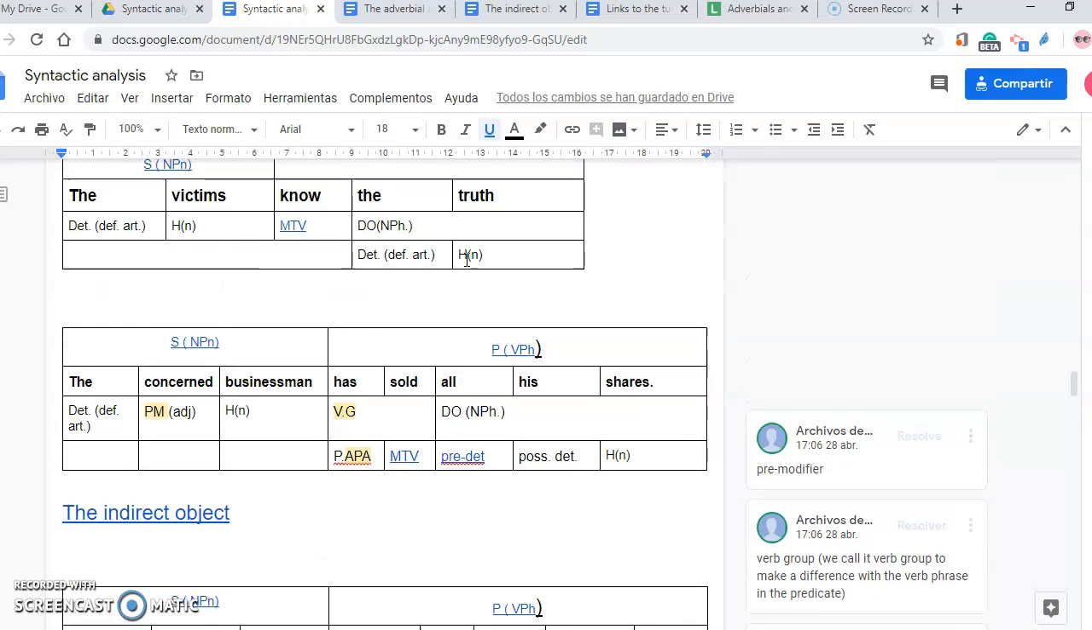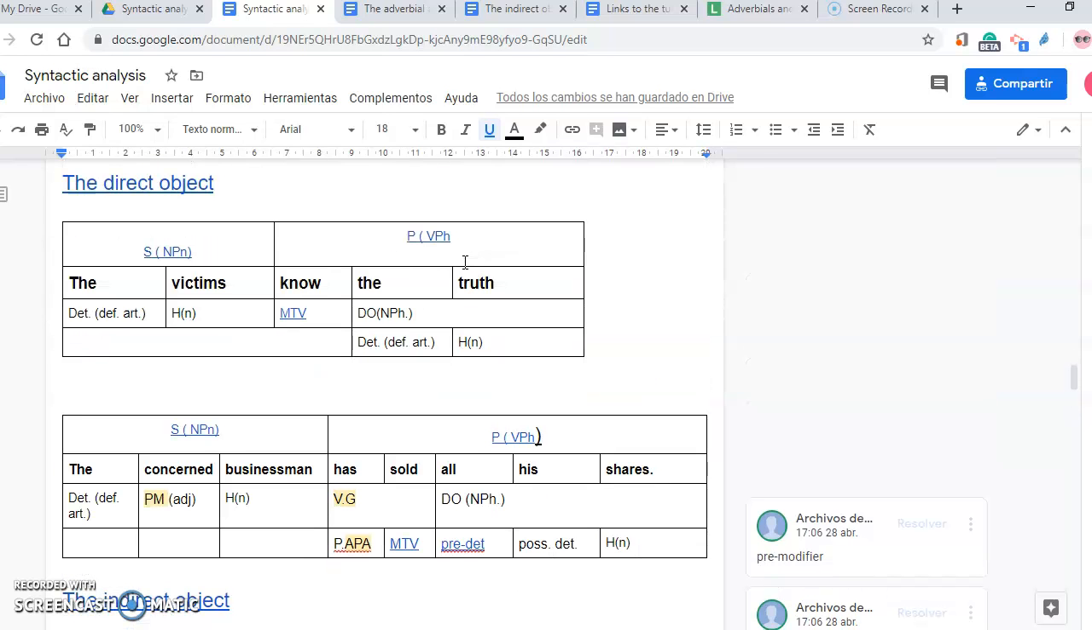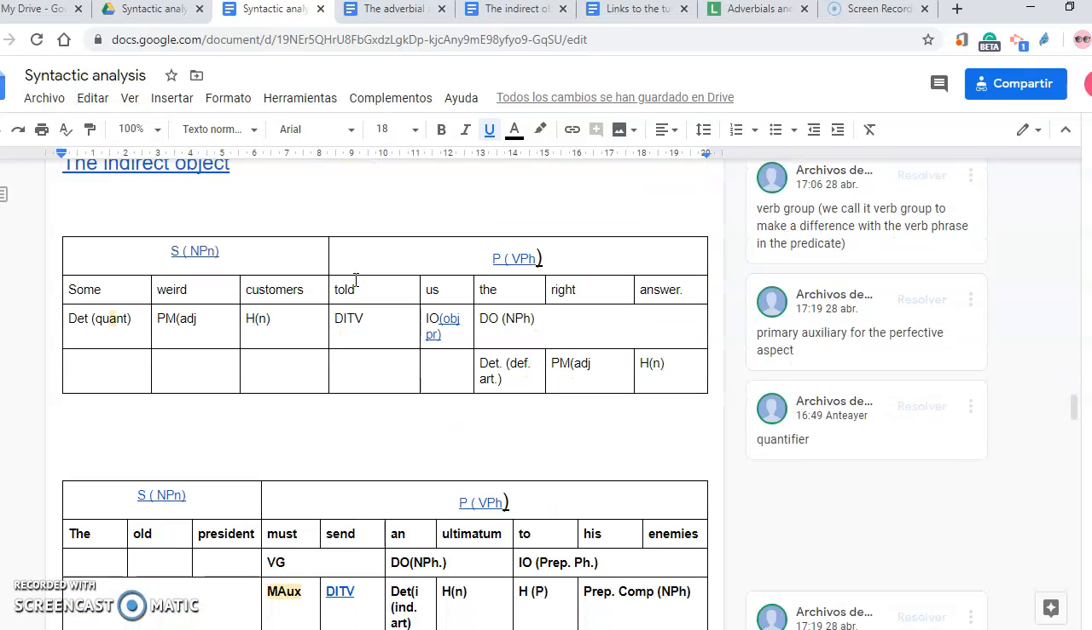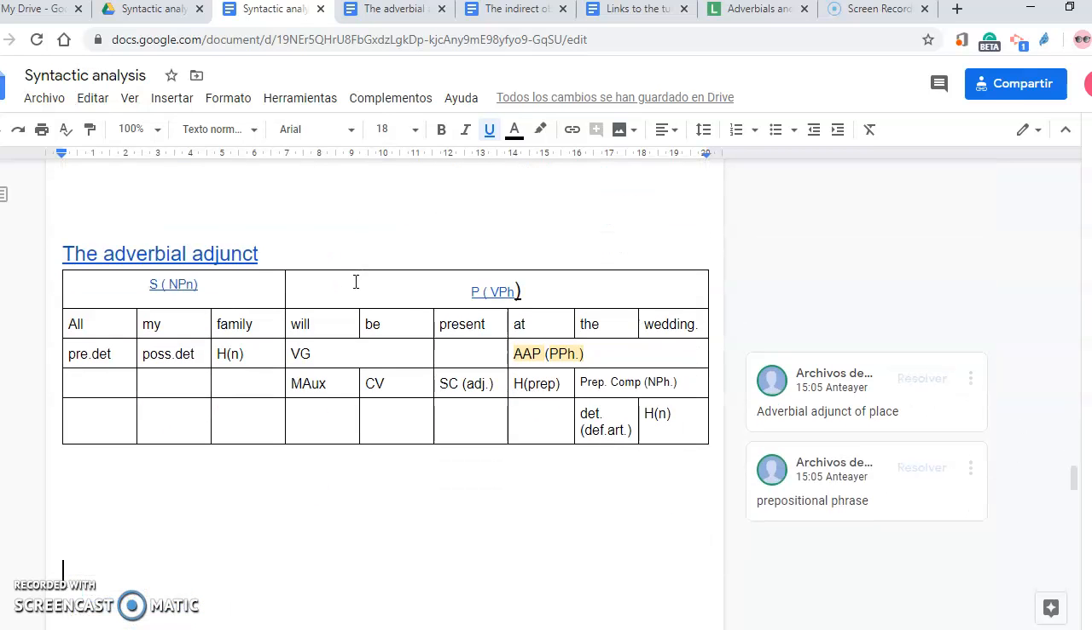So, for example, when we have the direct complement, the direct object, "the victims know the truth", it is impossible to say just "the victims know" because we need some more information. And "he told the right answer": we imagine that he told somebody the right answer. What we have here in the adverbial adjunct is a function that is not necessary for the sentence to be grammatically correct. That is to say, it is extranuclear.